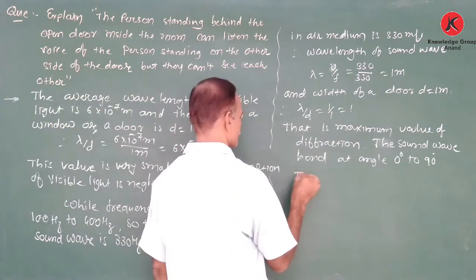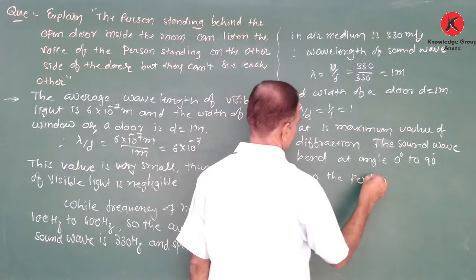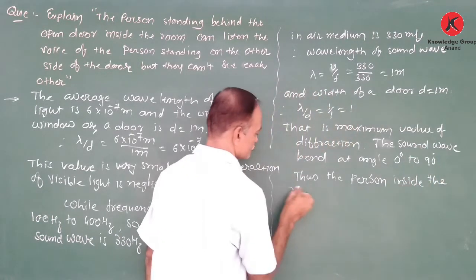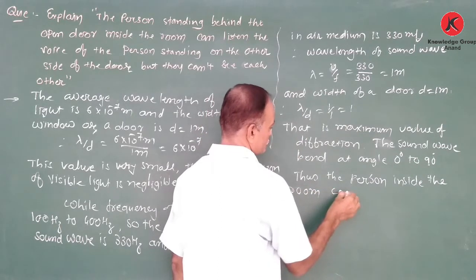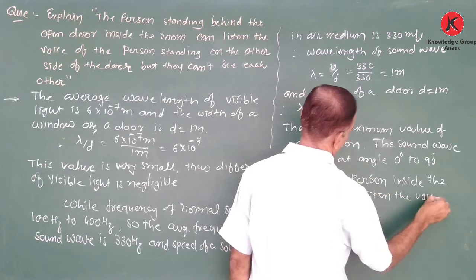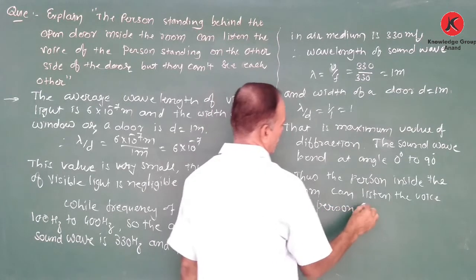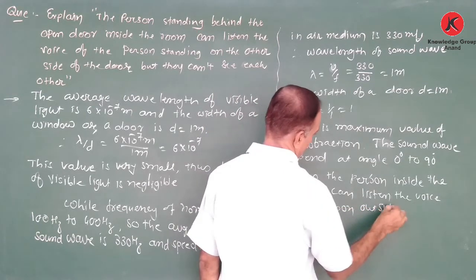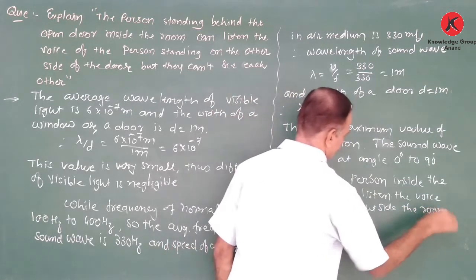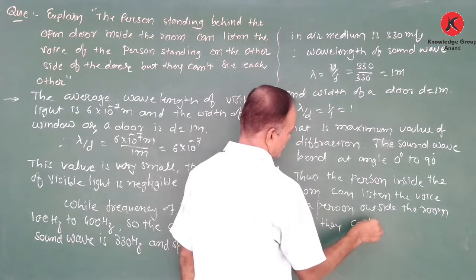Thus, the person inside the room can listen to the voice of a person outside the room, but they can't see each other.